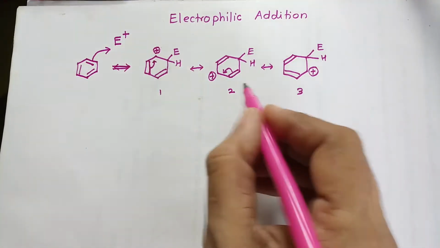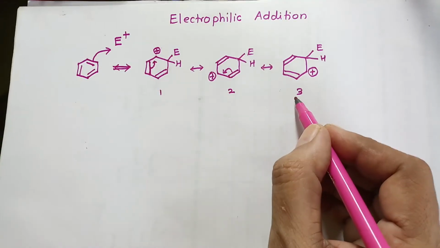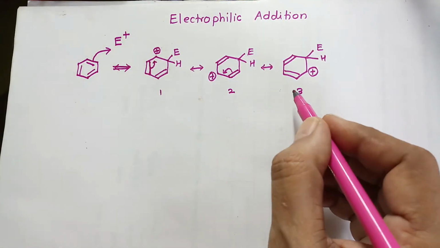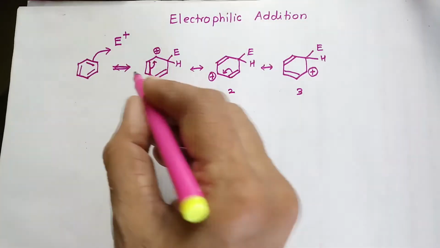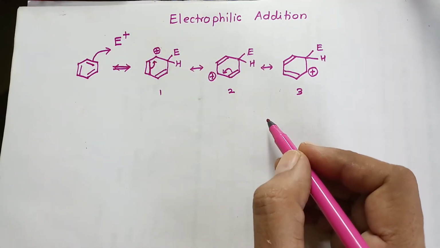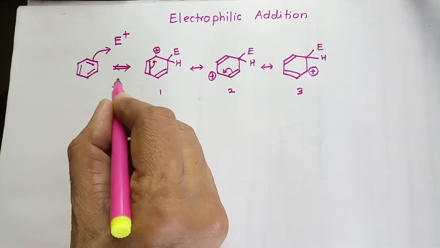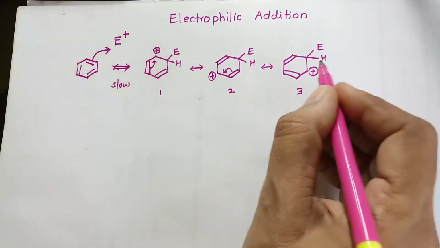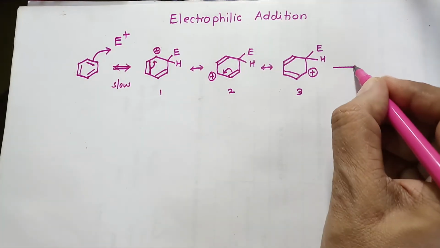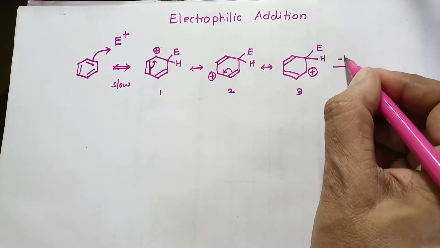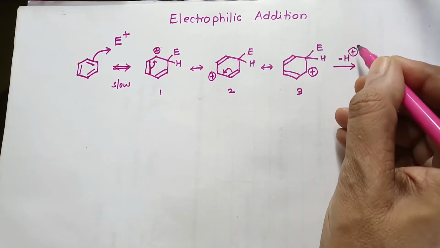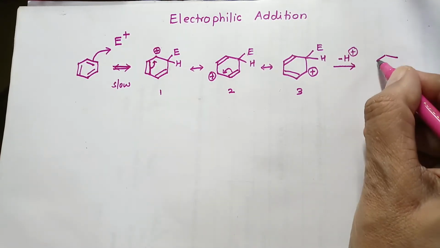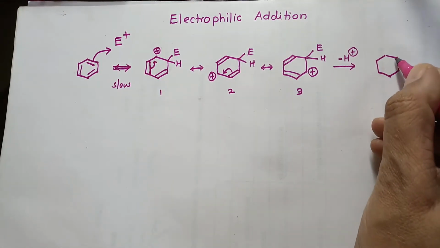When this kind of delocalization is there, the species is more stable and therefore it is favorably formed during the electrophilic addition reaction. This is the slow step in which the carbocation has been formed, and next, in the fast step, there is a deprotonation reaction. The H plus will go out and there will be a formation of a compound where